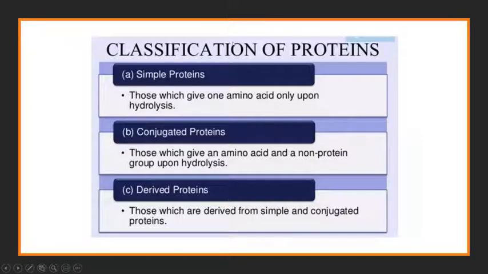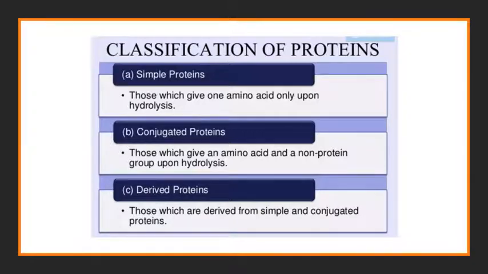The classification of proteins: simple proteins, conjugated proteins, derived proteins. So this is the major classification based on its chemical nature. What do you mean by the simple protein? Simple protein is nothing but, if you hydrolyze a particular protein, it will give only amino acids. So that is simple protein.